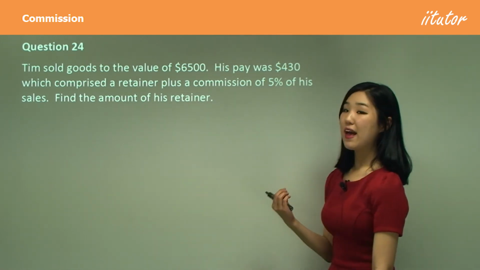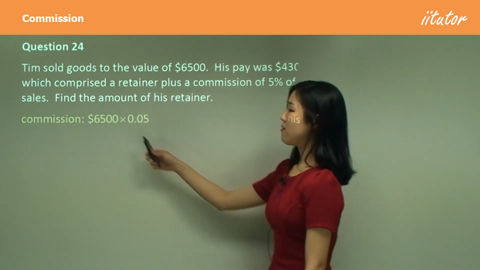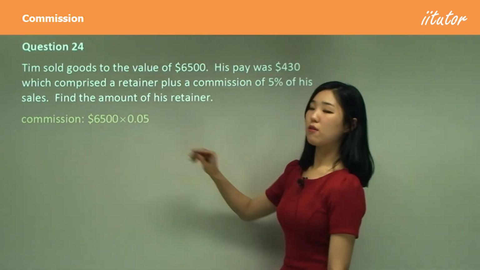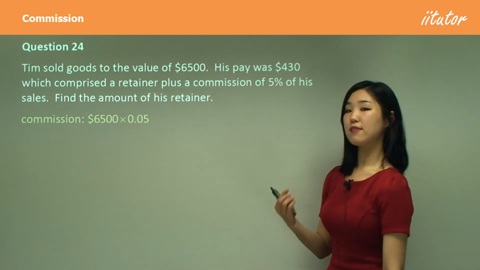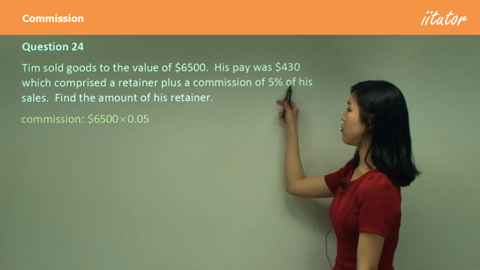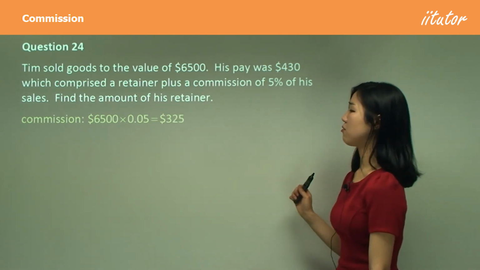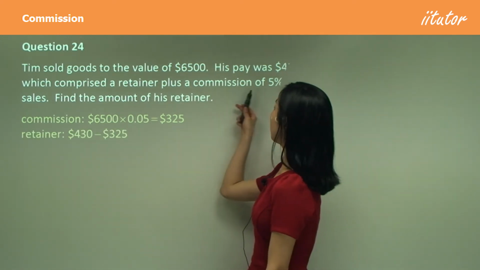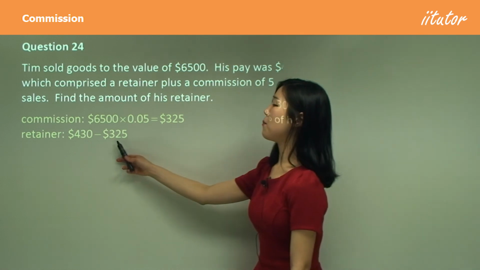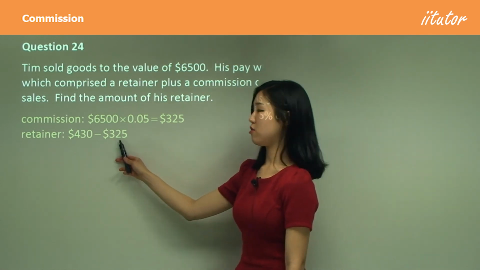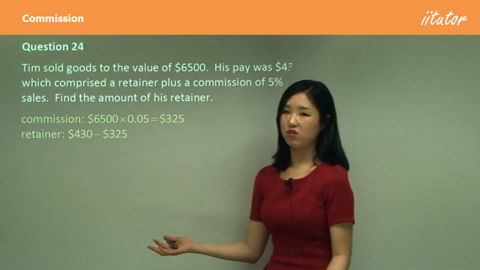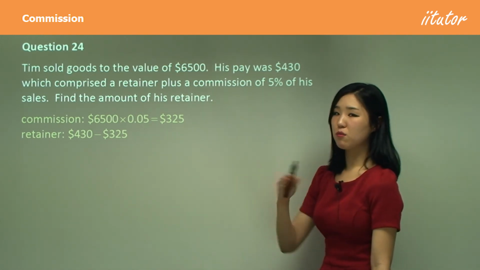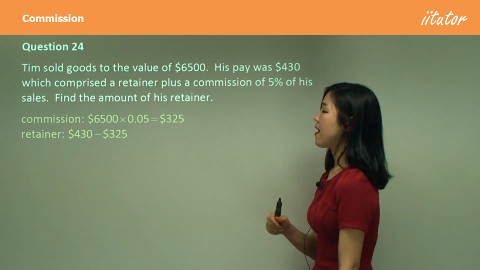Let's do it. Let's call X the retainer this time. First of all, to calculate the commission, 6,500 times 5%. Okay, because that's the commission. That's easy to find. We simply multiply the sales by the commission rate. That's your commission. The retainer would simply be 430 minus 325. You could call that X, or you don't really need to use algebra, I guess, but you can call that X if you like, or simply just find the retainer by subtracting.